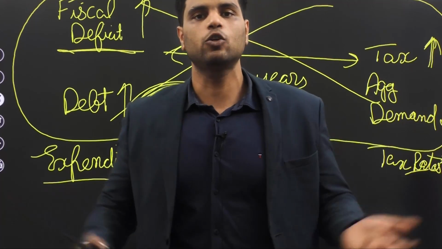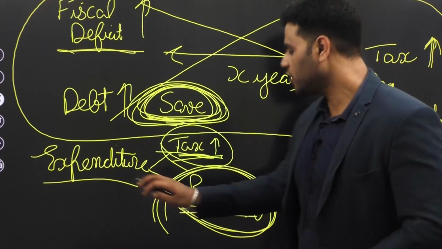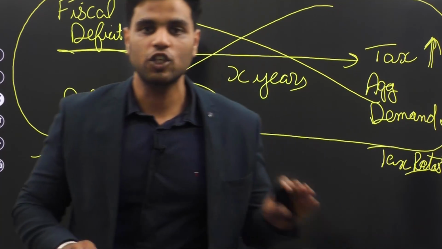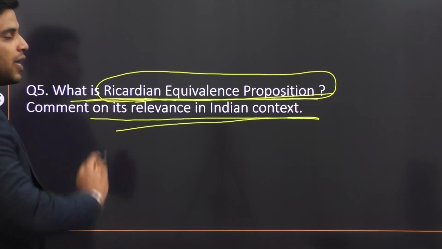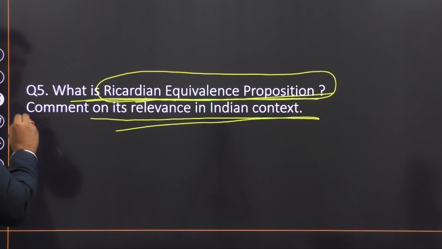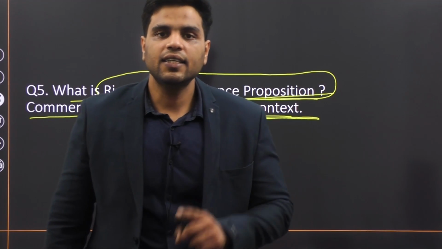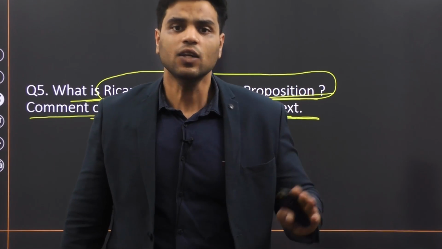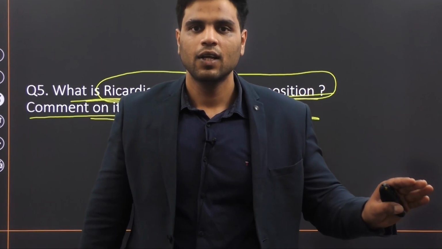Equivalence means it doesn't matter. Do anything you want. You can increase taxes to finance your spending. You can increase borrowings to finance your spending. It doesn't matter. This is what the Ricardian equivalence proposition is. Now that you have explained the Ricardian equivalence proposition, the second part of the question is to comment on its relevance in the Indian context. Well, you see, the Ricardian equivalence proposition is not a law. It doesn't work always. It works in certain conditions.